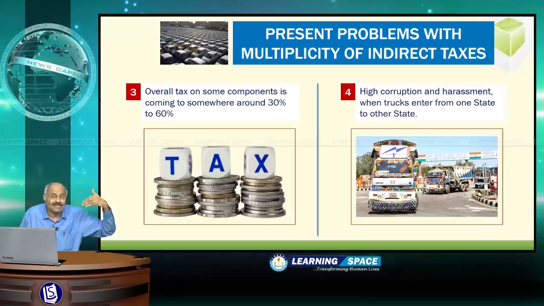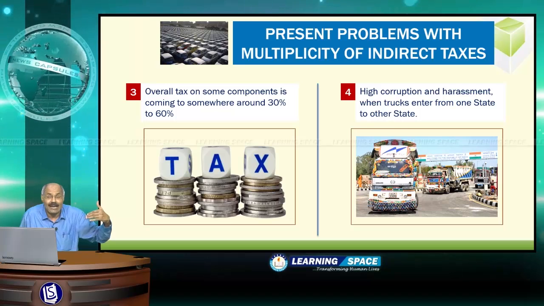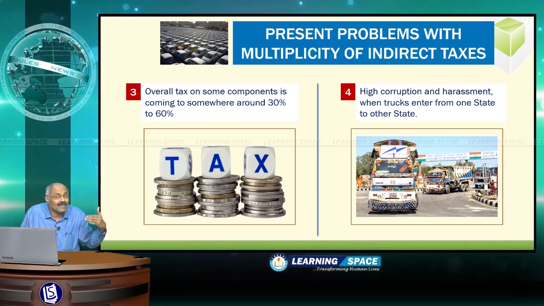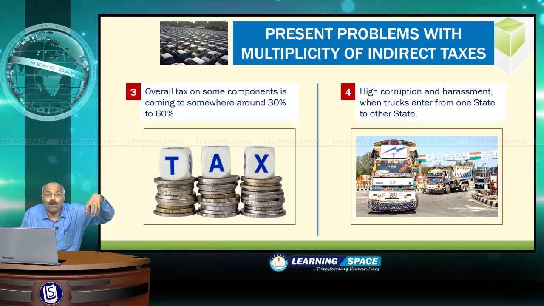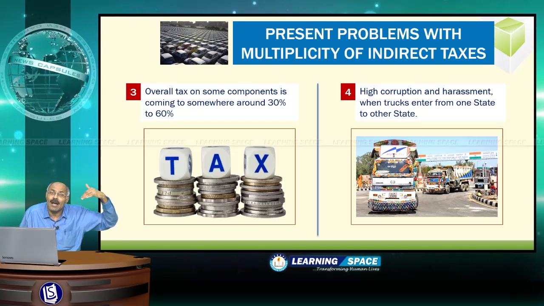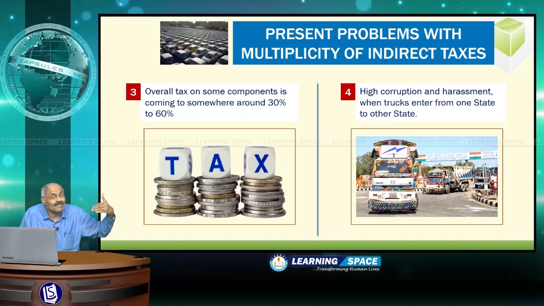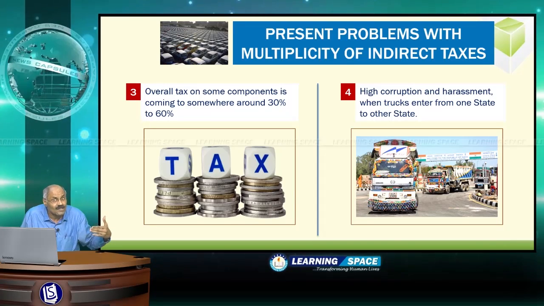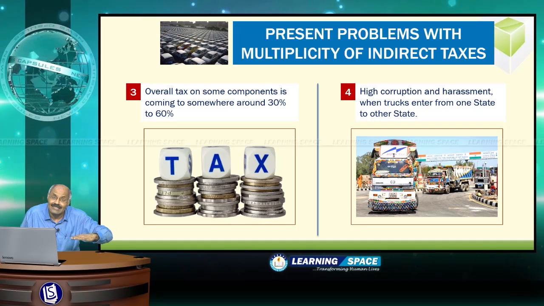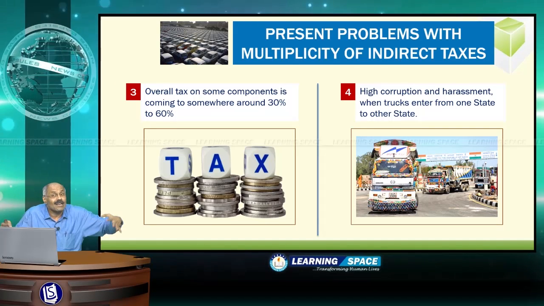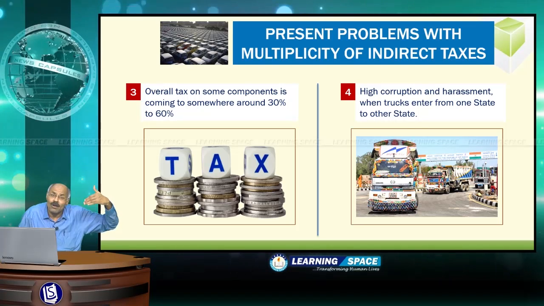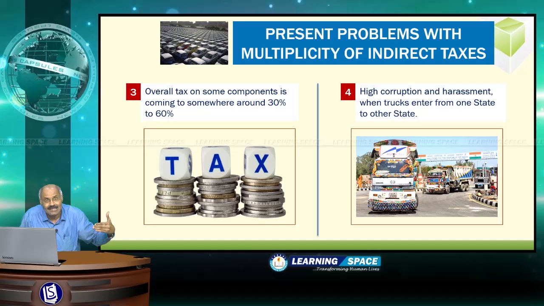Then because of this tax on tax and because of lack of mechanism to enforce input credit, overall tax on some components is coming to somewhere around 30% to 60%. And if you calculate the taxes on cars from the raw material stage, when finally the car is assembled, the overall tax is coming to around 30% to 60%.